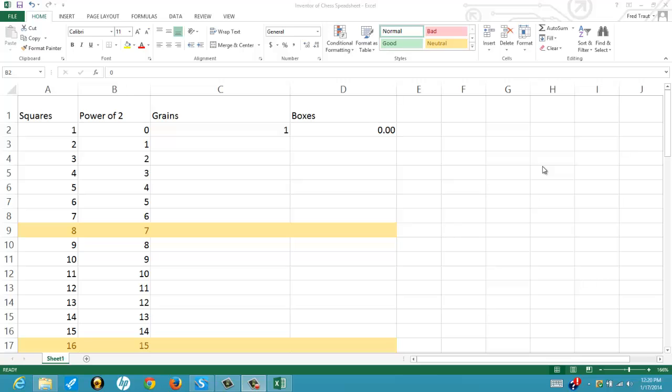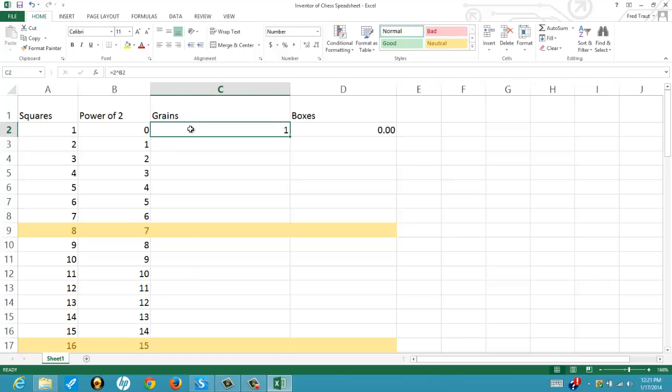All right, so let's see if we can put this whole grains of rice chessboard thing into a spreadsheet. So here's a Microsoft Excel spreadsheet, and this first column is going to be the squares on the chessboard. So square number 1, 2, 3, 4, 5, etc. Remember, we said we could express the grains of rice by a power of 2. So remember, the 16th square was 2 to the 15th was a number of grains of rice.